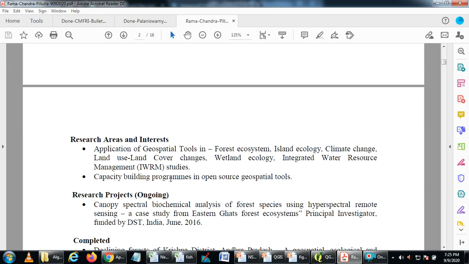After joining IIIT in 2007, I started working on these capacity building programs, conducting various programs related to OpenGEM and ILWIS. Both are open source software: ILWIS is image processing software and OpenGEM is GIS software. Currently, most people are using QGIS rather than OpenGEM.